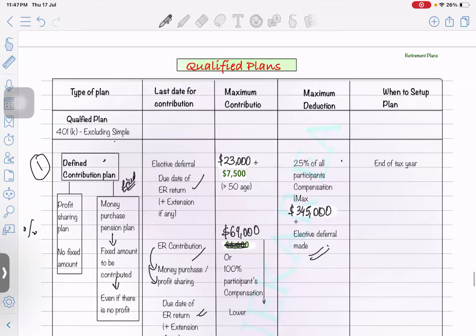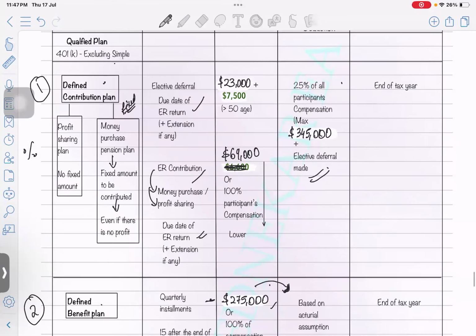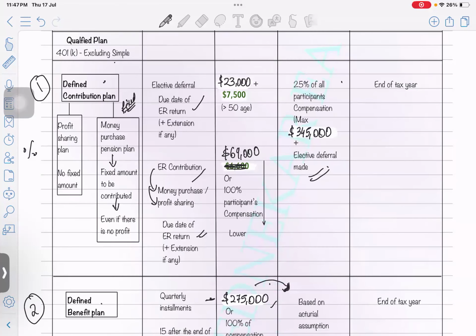Okay. So here, first let's understand the contribution limits. In case of defined contribution, we are going to provide $23,000 as a maximum contribution plus $7,500 if the age is more than 50 years. So this limit applies to the profit sharing plan.